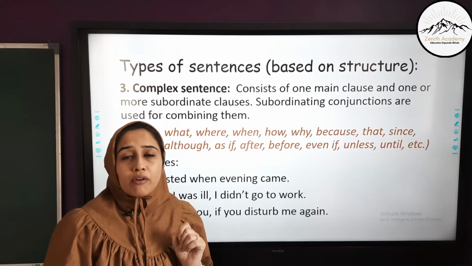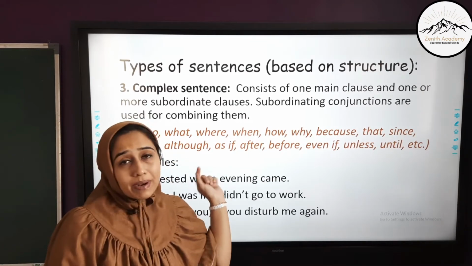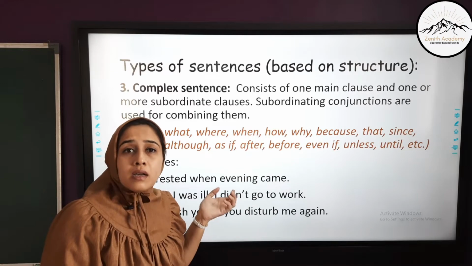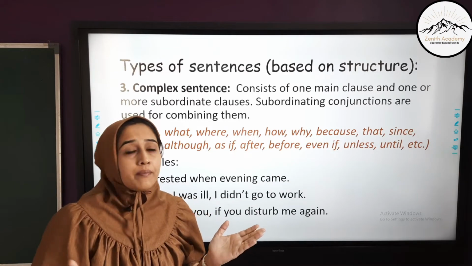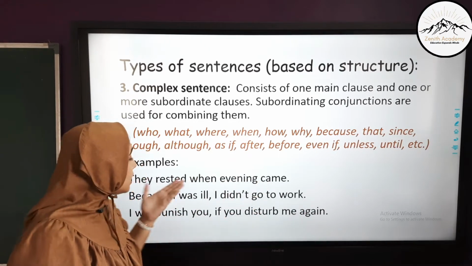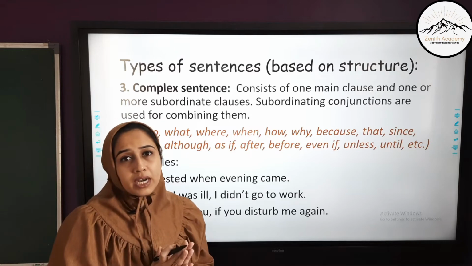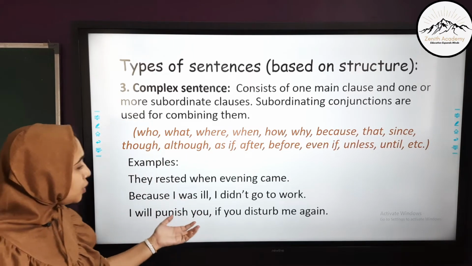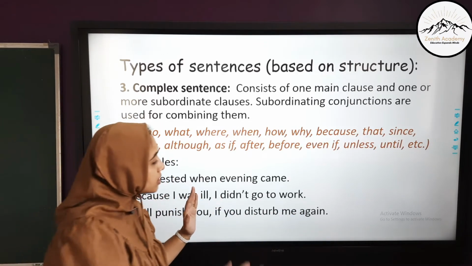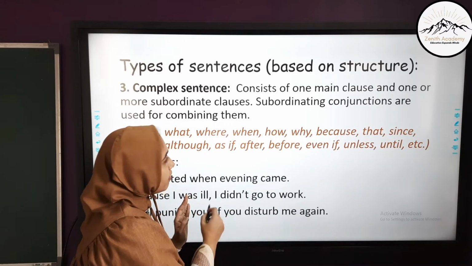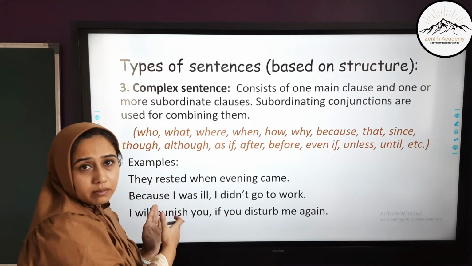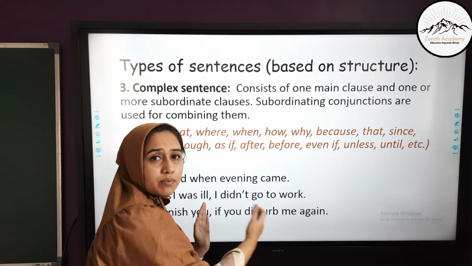Also, the main key point of identifying a complex sentence is that it's not necessary that the conjunctions are always present in the center of the sentence or between two parts. The subordinating conjunction can be present anywhere in the sentence because they are a link between the main clause and the subordinate clause. I will punish you if you disturb me again. Now, I will punish you is the main clause. If you disturb me again is the subordinate clause, and if is the subordinating conjunction. It is giving you a reason of why the person will be punished if he disturbs again.